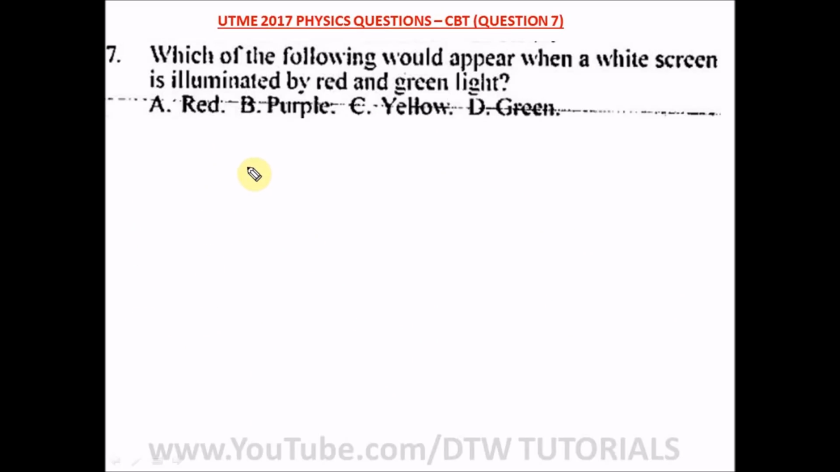Question 7 of our UTME 2017 physics question, a CBT exam. It says, which of the following would appear when a white screen is illuminated by red and green lights? Okay, so when you mix red and green lights, you should remember your light color spectrum. Our answer will give us yellow. So the right option here is yellow.